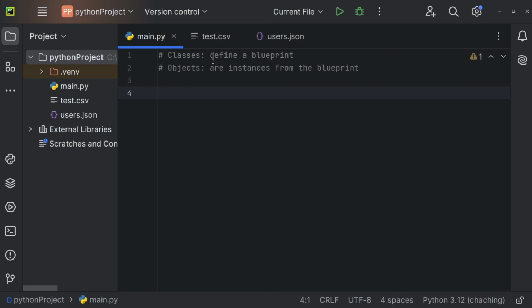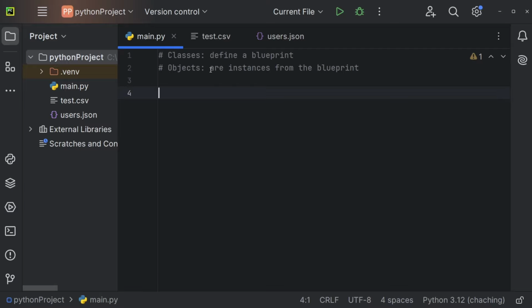Let's understand classes and objects in Python. A class defines a blueprint, and an object is an instance from that blueprint. If you think about humans, for example, you could say that all humans belong to the class human. So a human is essentially a blueprint. And the blueprint for a human could define that humans should have legs, eyes, a brain, and so on.